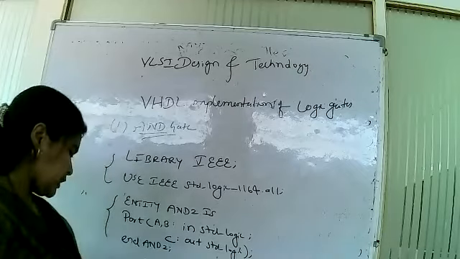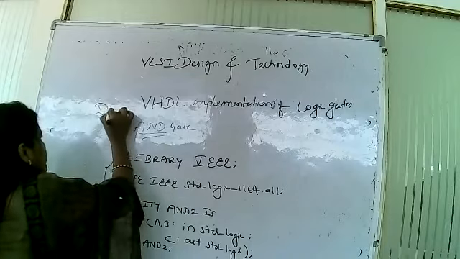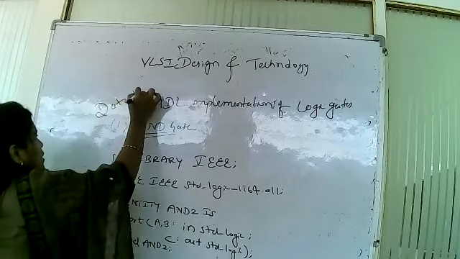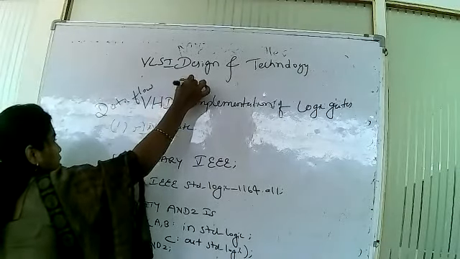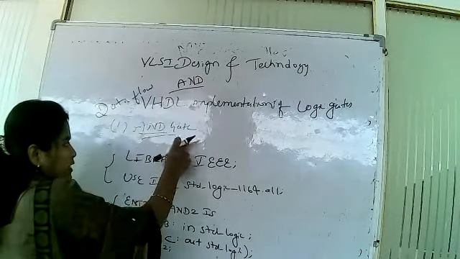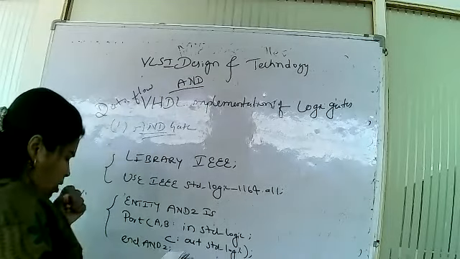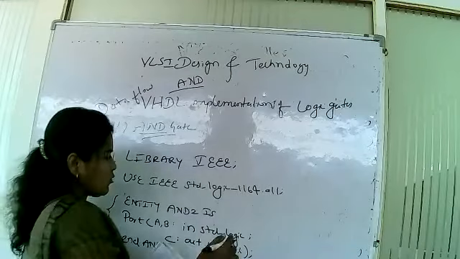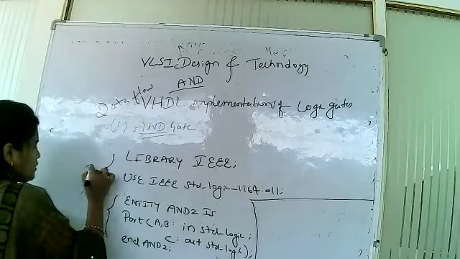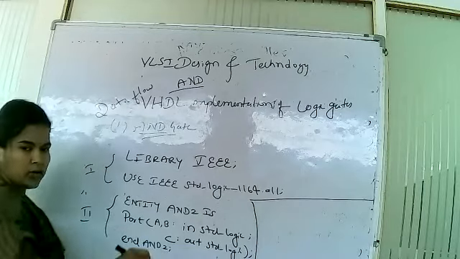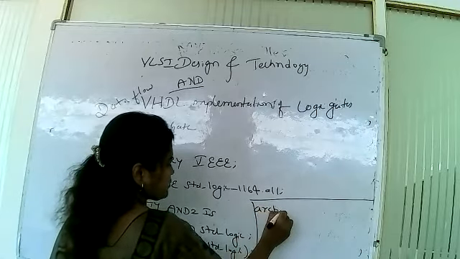Now we will go for the architecture. We will write the architecture, the main code. Keep in mind, we are writing for data flow modeling. We are using directly the concurrent statement. Here we are writing the AND gate, so for that we use the AND operator. First one is over, second is over. Now we'll go for the third section, architecture.